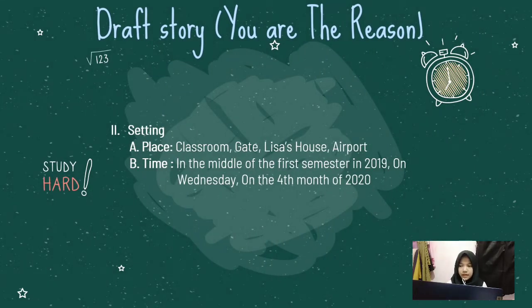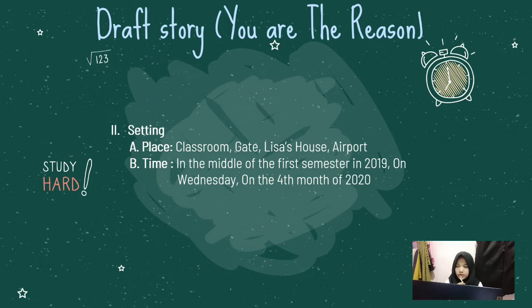The second element is setting. For the setting place, we use 4 setting places. The first one is the classroom. The proof is in the sentence Mr. Bayu, which is an Indonesian language teacher who is currently teaching in the classroom. The second is the gate. The proof is in the sentence Lisa had been waiting for V to be at the gate.